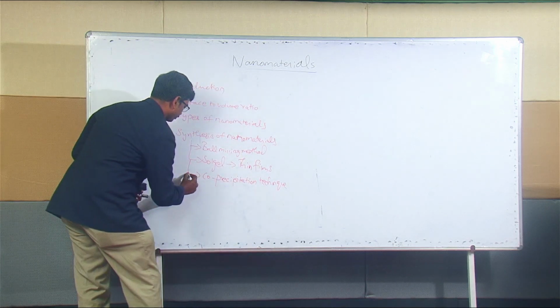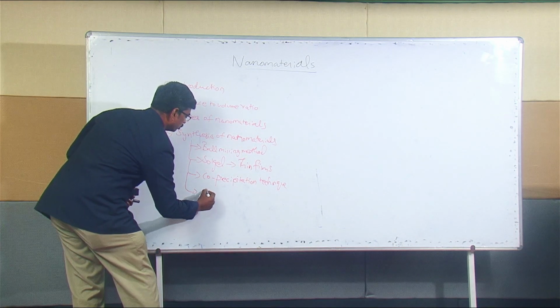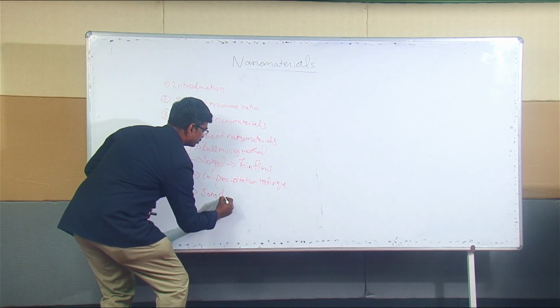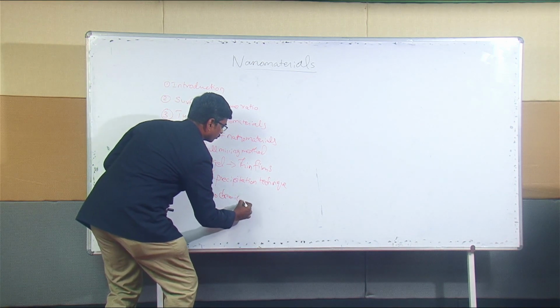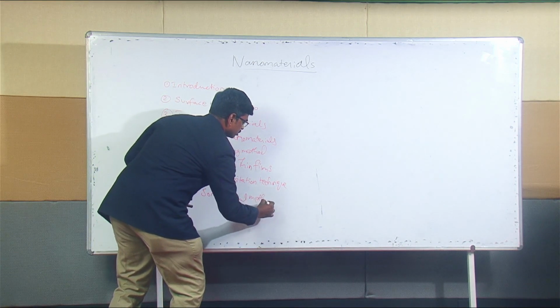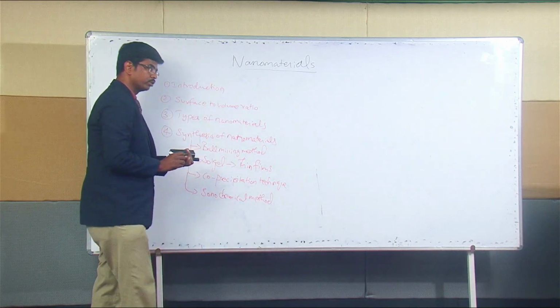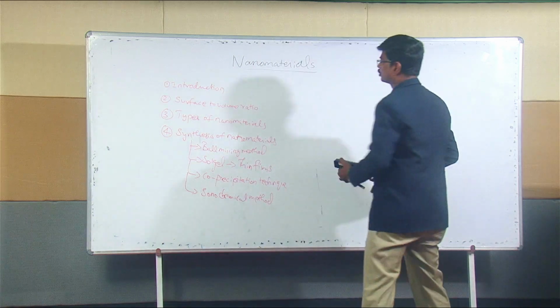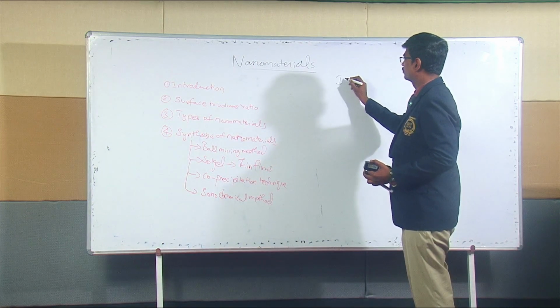If time permits, I also wish to give some brief idea about the sonochemical method. So these are the contents which I'm going to speak about in this part. To begin with, first I'll talk about the introduction part.